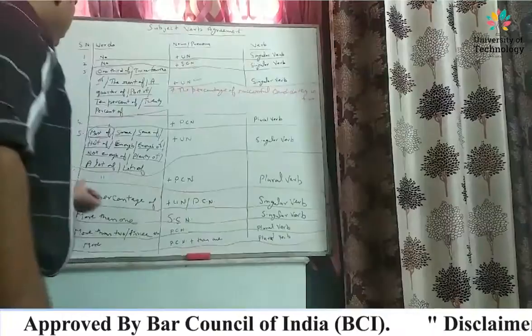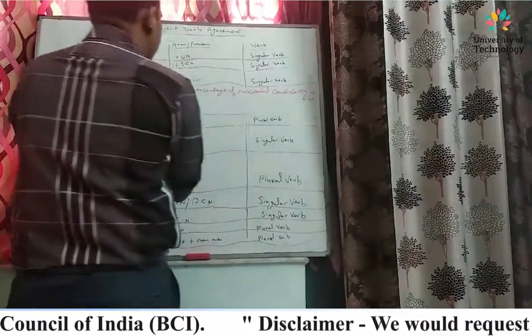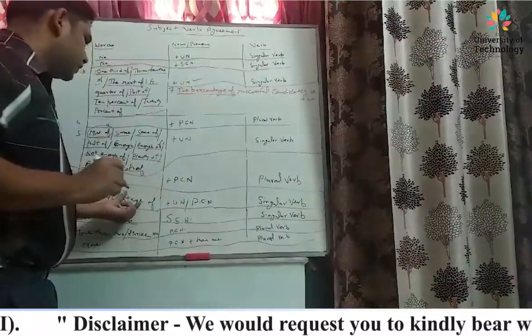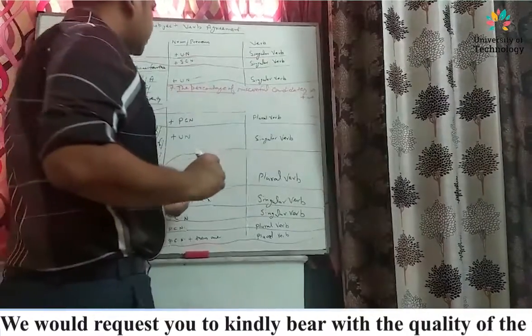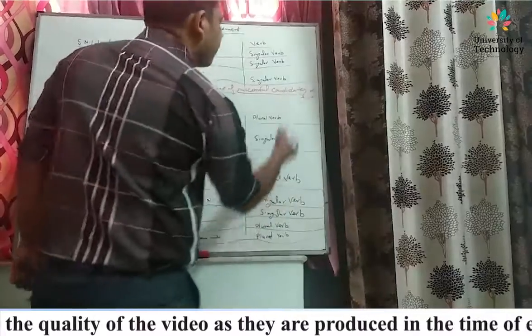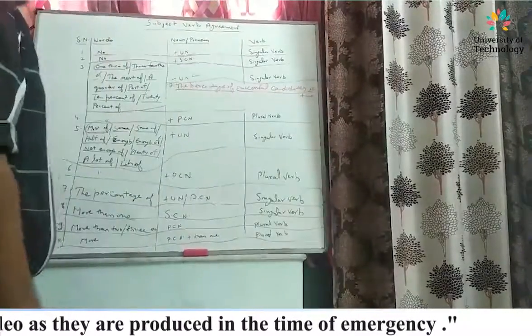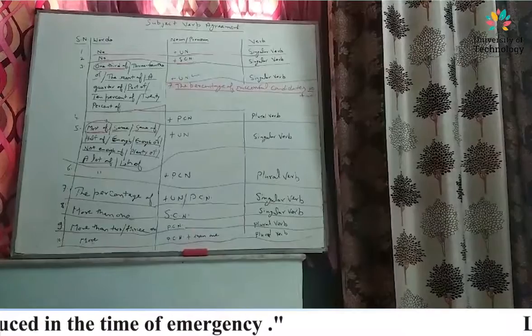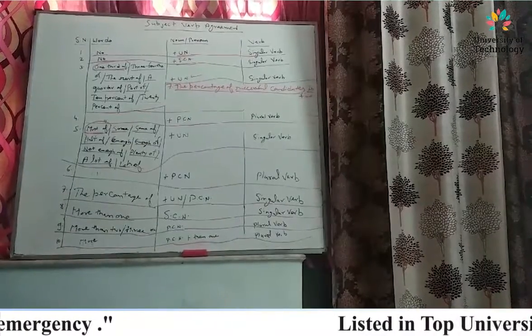The percentage of, successful candidates, singular verb is 5. The percentage of successful candidates is 5.